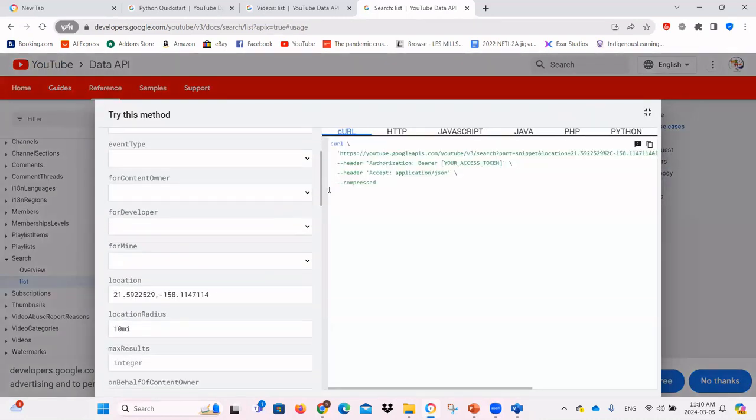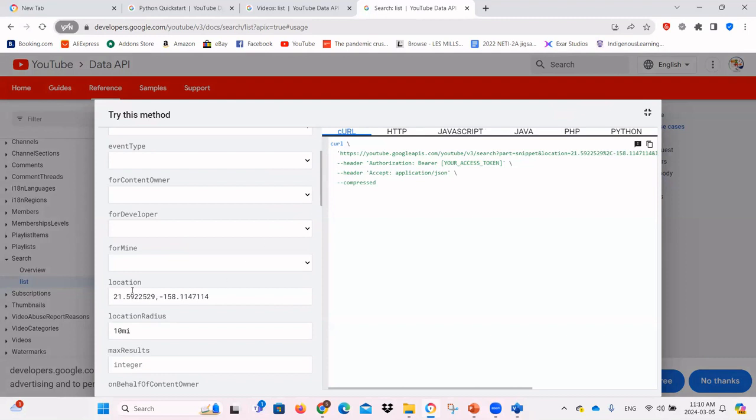Location takes the longitude and latitude. It's a coordinate, similar to a coordinate system. If you search for it, you can find the location of Toronto with this coordinate system. So that's the location that we want.